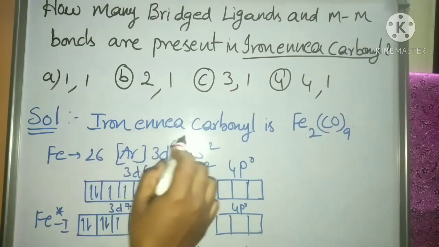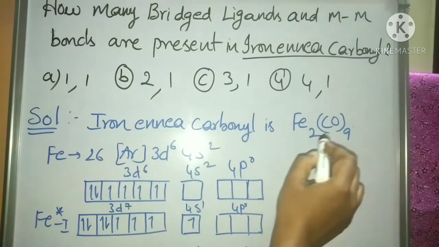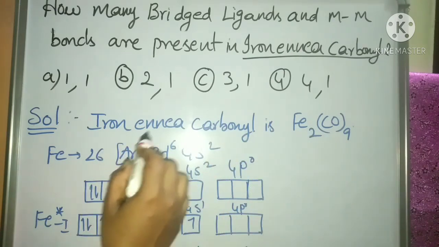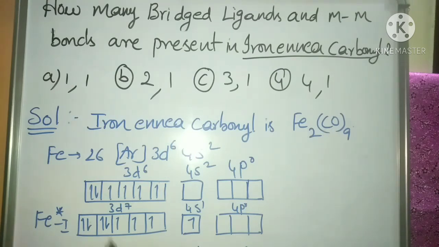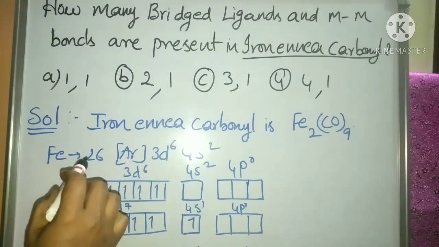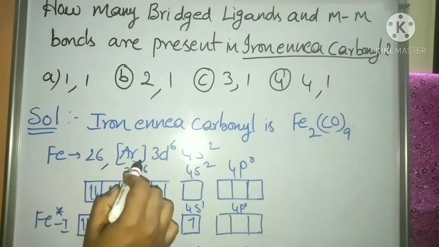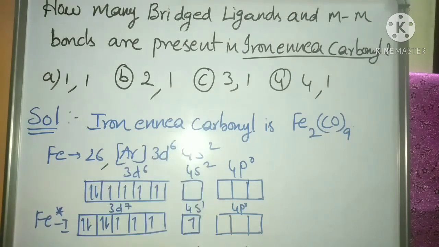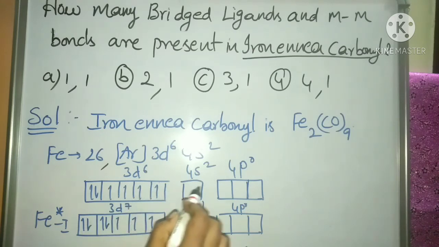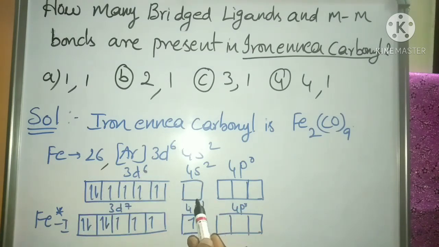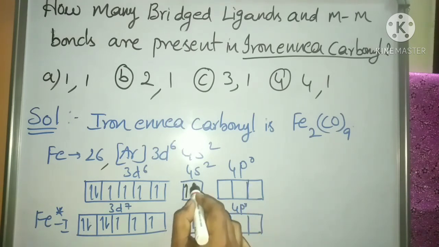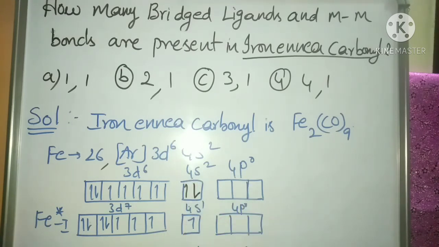Iron enneacarbonyl is Fe2(CO)9. Iron's atomic number is 26 and the configuration is argon 3d6 4s2. This is the ground state electronic configuration for iron: 3d6 4s2 4p0.